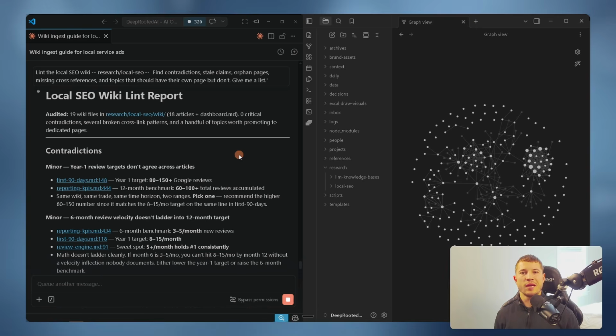Number 7, the Weekly Lint. In my opinion, this is what separates a wiki that lives from a wiki that dies. If you have a massive knowledge base that you are constantly updating, you need to be running this at least once a week. Now, this idea hasn't even been out that long, but this is the whole idea of maintaining these wikis. It's better to get ahead now than to be catching up later.